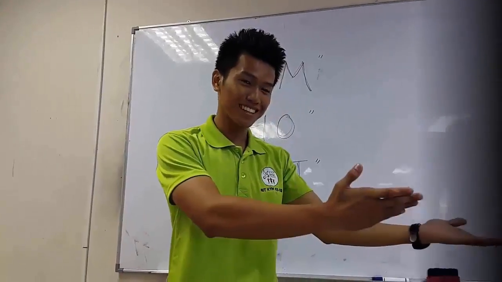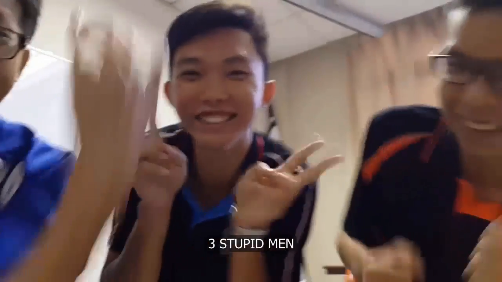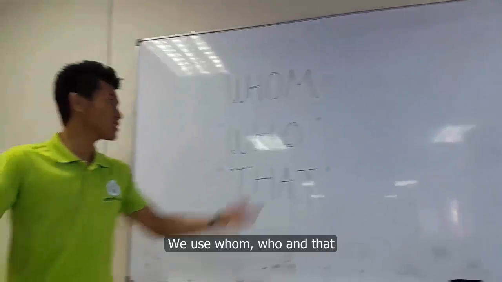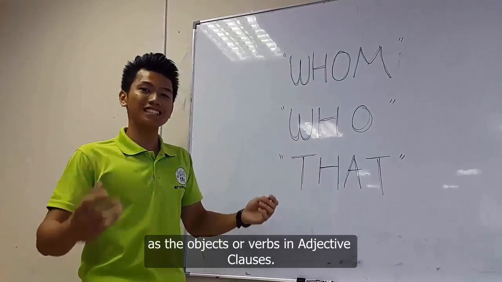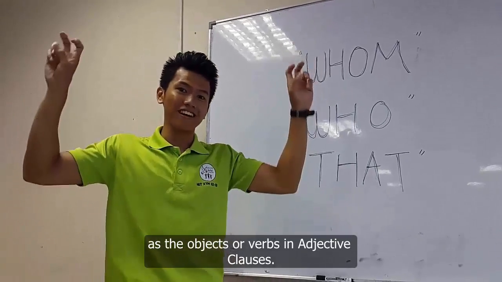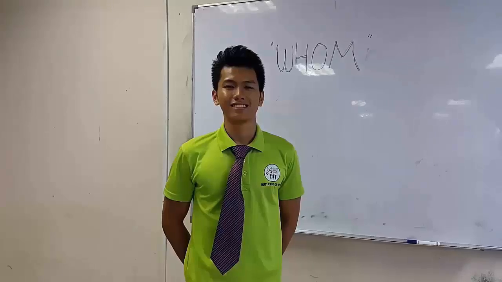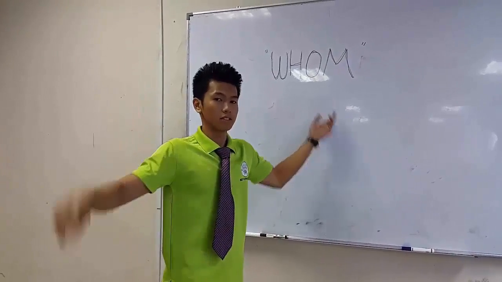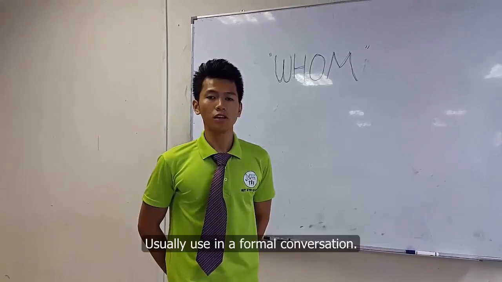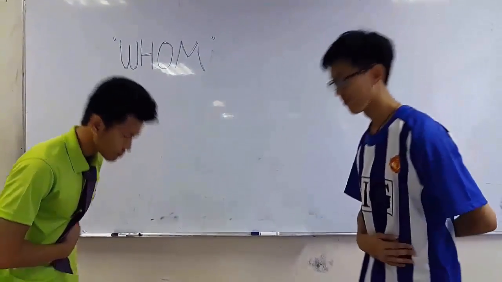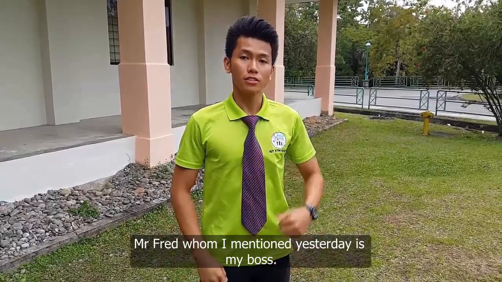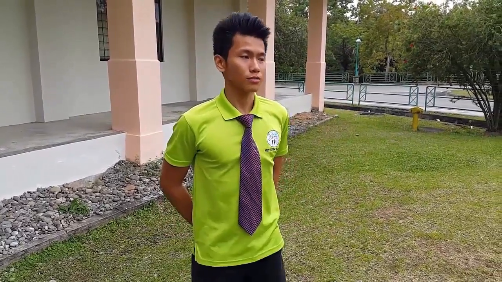To refer to people, use whom, who, and that as the objects of verbs in adjective clauses. Whom is quite formal, usually used in formal conversation. Example: Mr. Fred, whom I mentioned yesterday, is my boss.